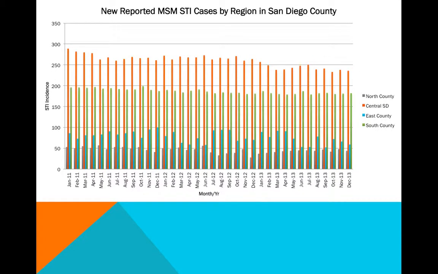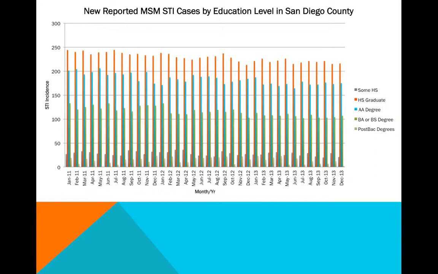Newly reported MSM STI cases by region in San Diego County was the most important graph we can see. The largest decrease in STI incidence is in the central region with a decrease of 56 cases by October 2013. This most likely resulted due to the implementation of our intervention's sexual education ad banners in the Hillcrest area, which is in the central region. The max number of cases in the central region were 289 in January of 2011, and the minimum were 233 in October of 2013. Our last graph shows newly reported MSM STI cases by education level in San Diego County.